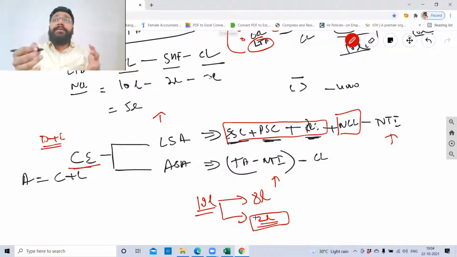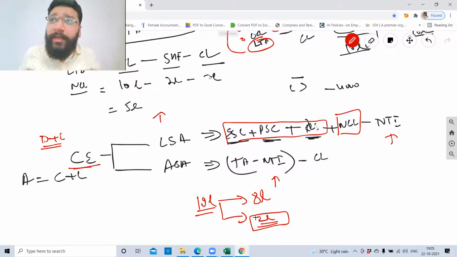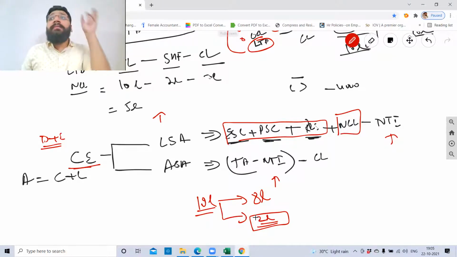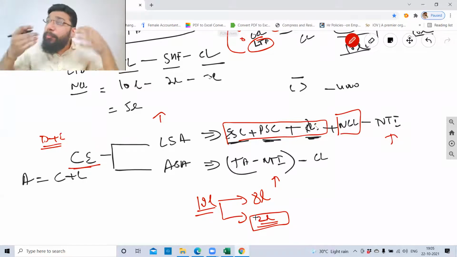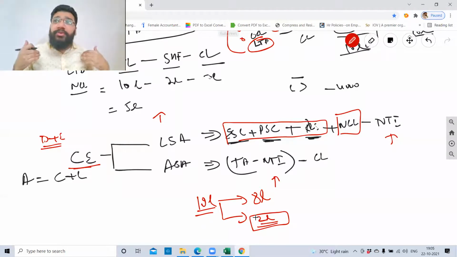So guys, what is the purpose of this capital employed? The capital employed in the context of ratio is to find out whatever money is invested in the business, how much return I'm getting on that. So whenever we talk about capital employed in ratios, whether it is long-term solvency ratio or return on investment, we want that capital which is invested in the core business activity.